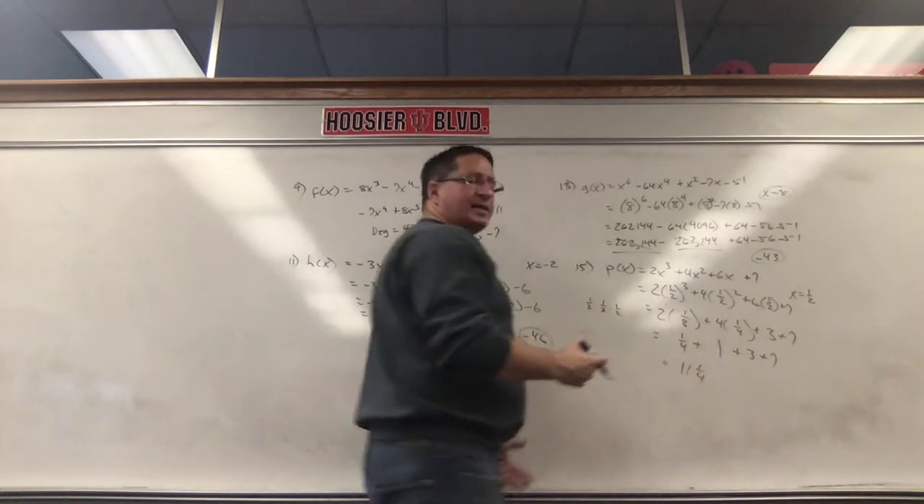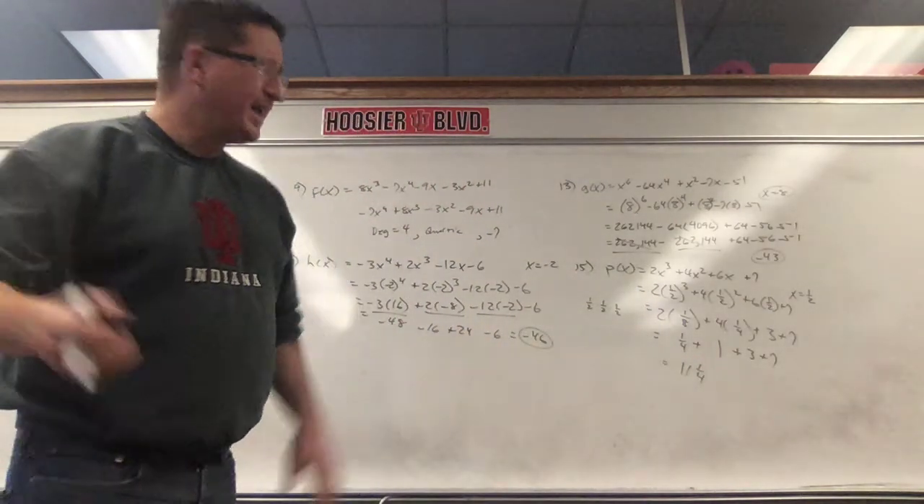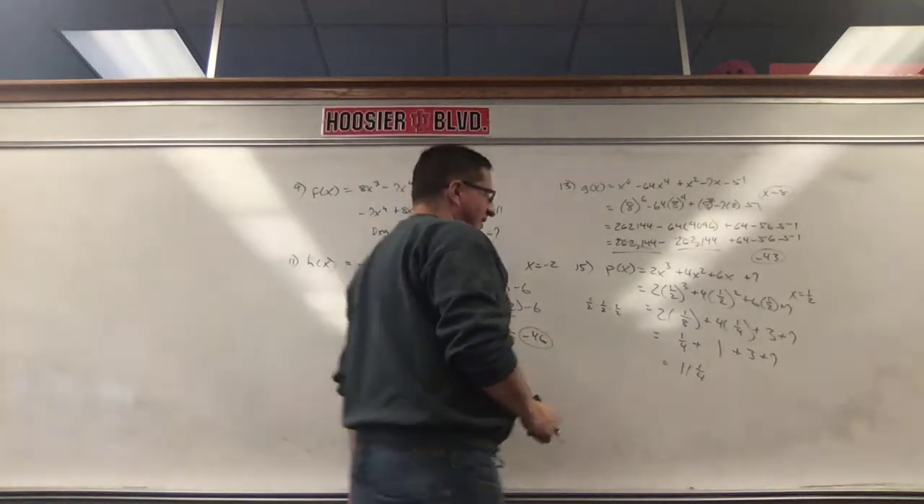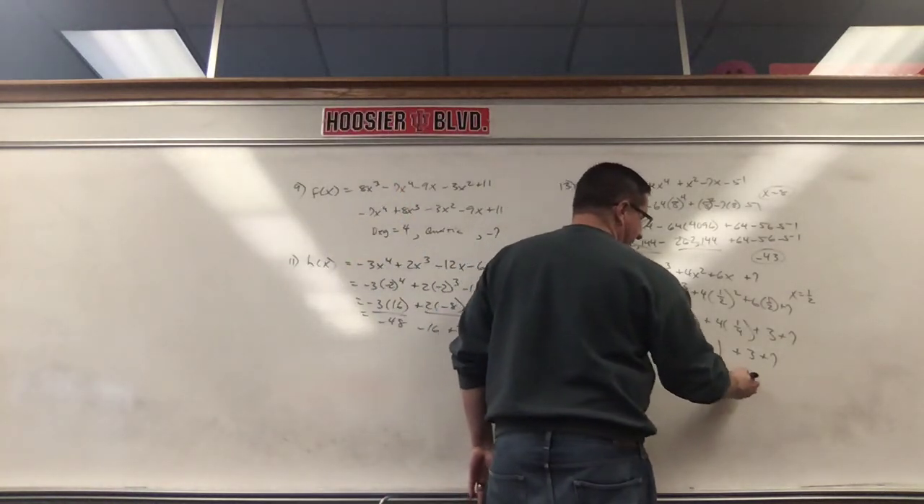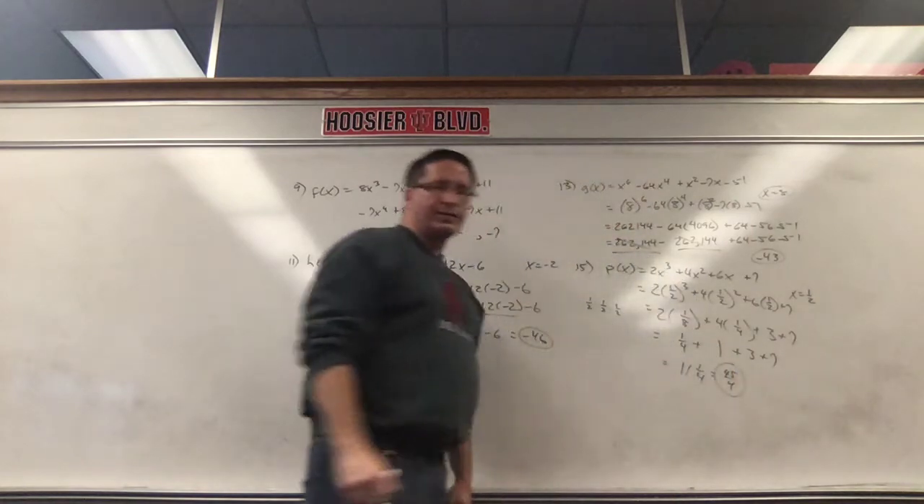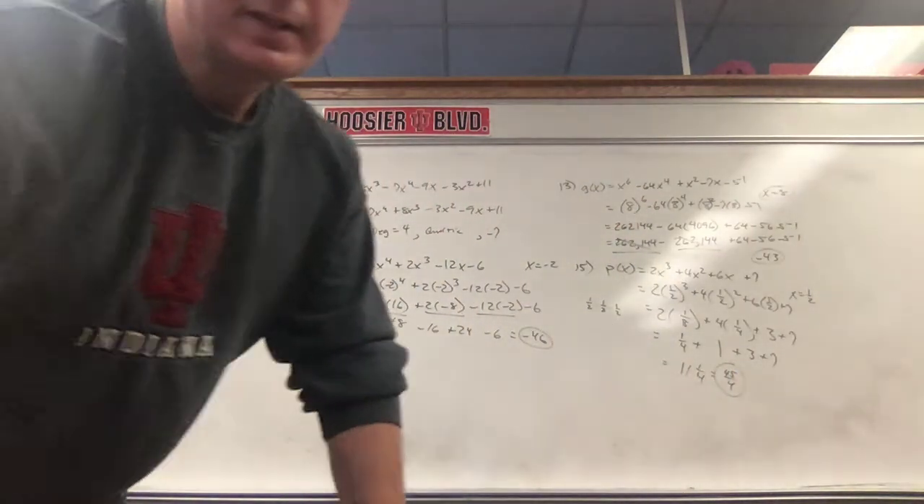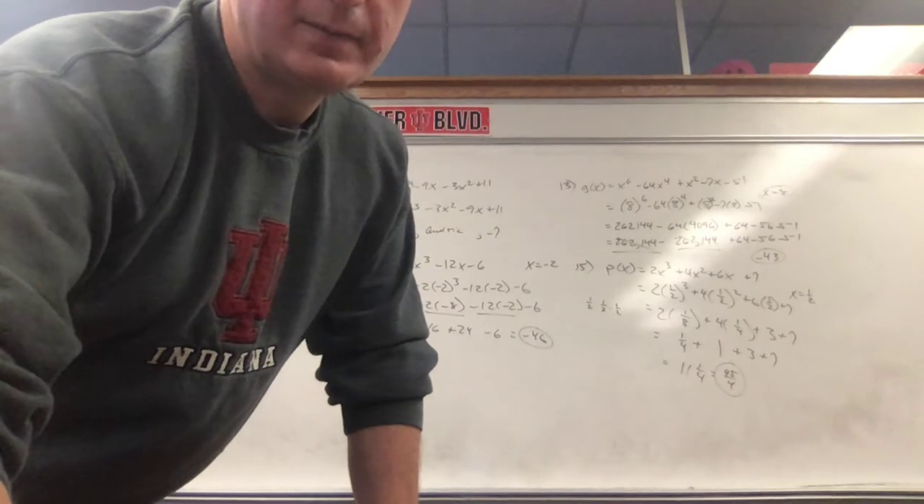I don't know if the computer's going to take that. It may take that. I'm going to write that as an improper fraction. 4 times 11 is 44, plus 1 is 45. I know the computer will take 45/4. Okay? All right. Number 17.